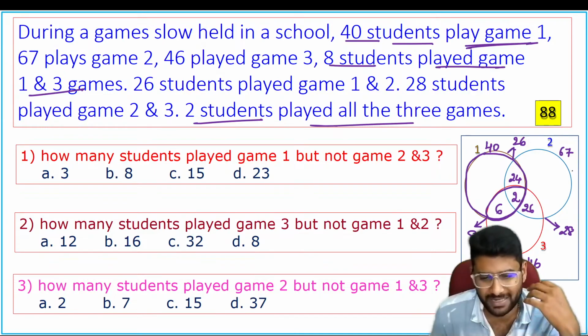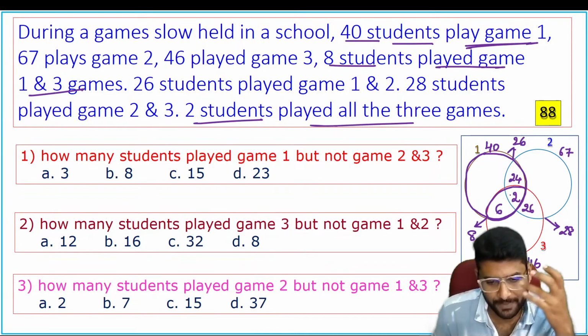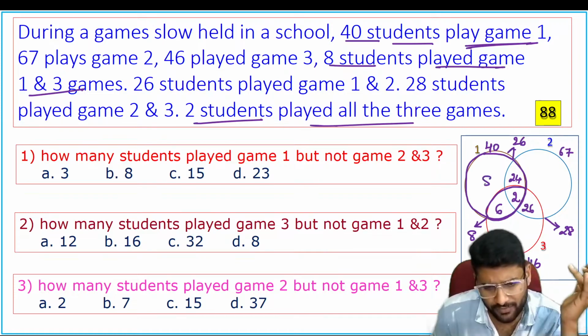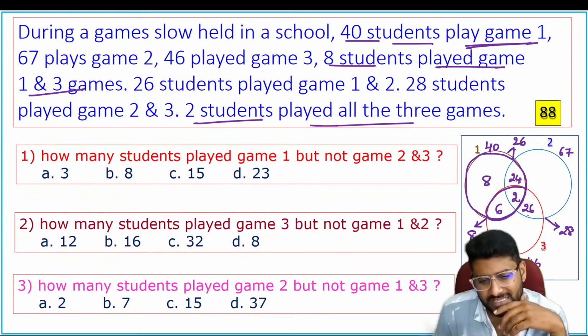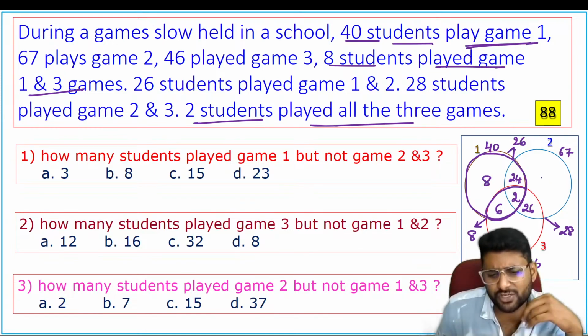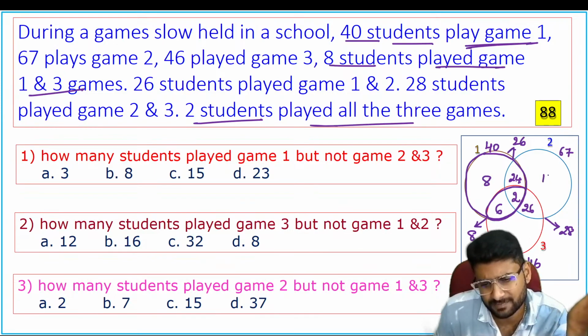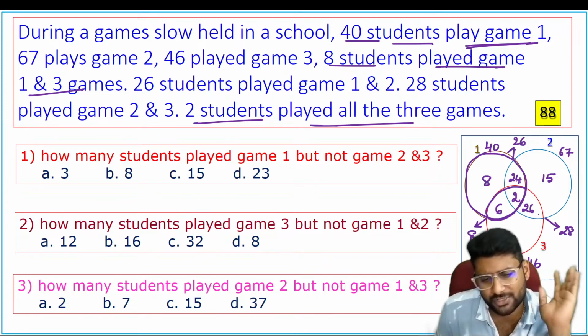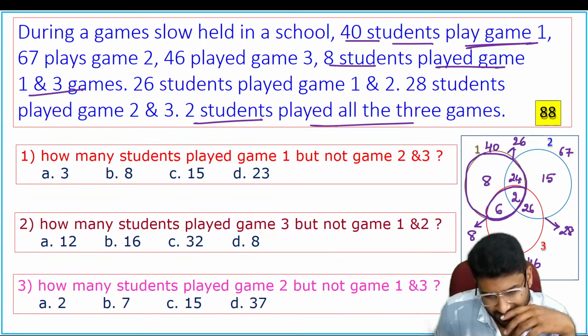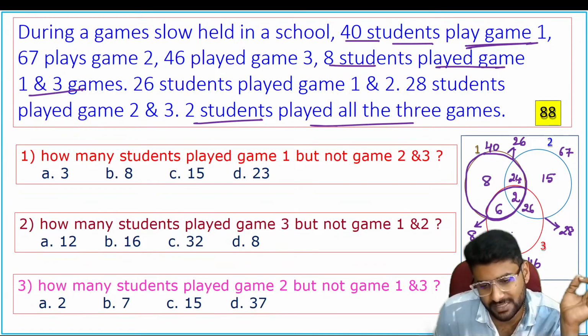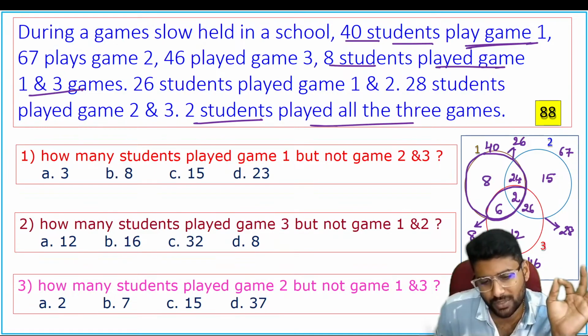Now go through the remaining ones. See, the entire circle is 40. Now 24, 30, 32, definitely 8 students played only game 1. Now 24, 26 is 50, 52. So 52 means here 15 students played only game 2. Now here 26 plus 6, 32, 34, 34 means only 12 students have played only game 3.